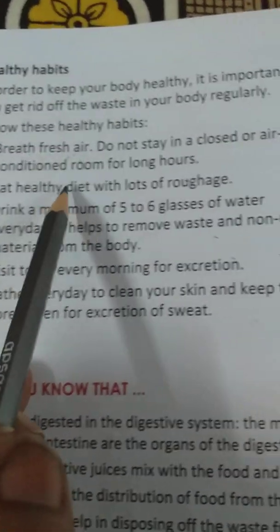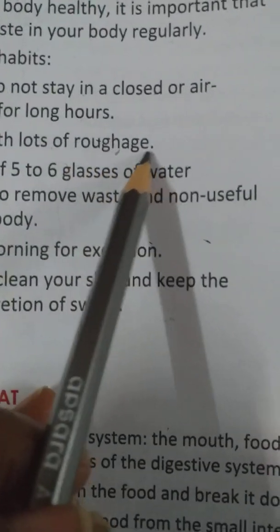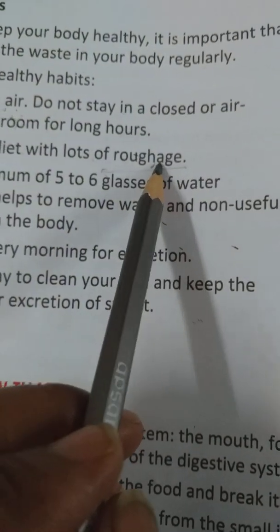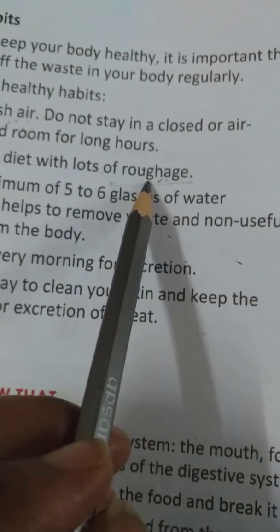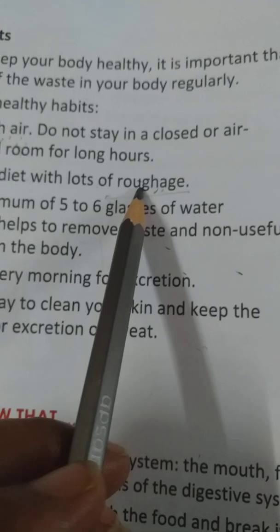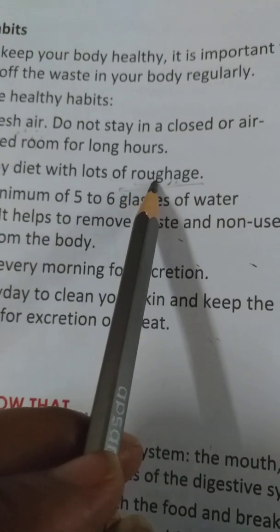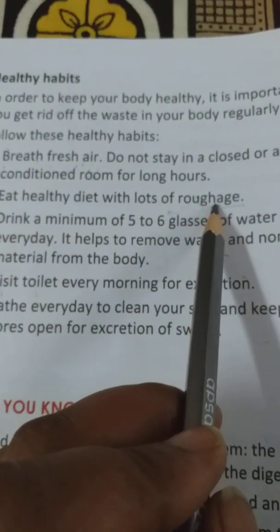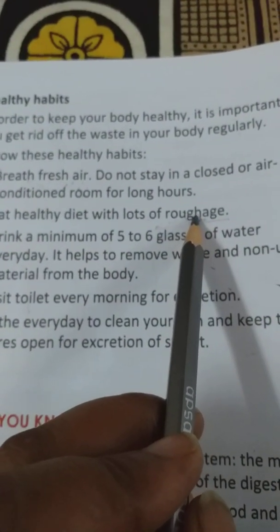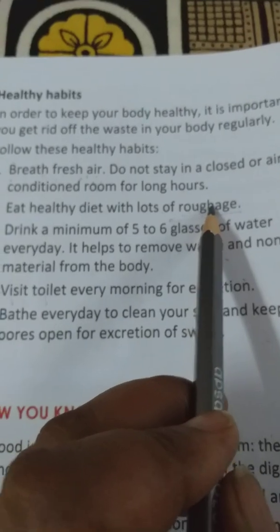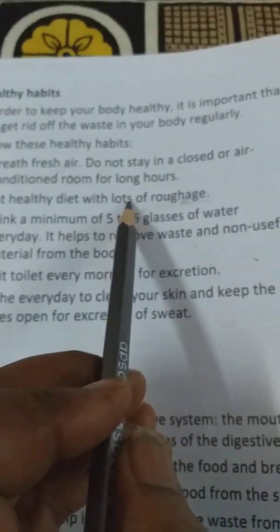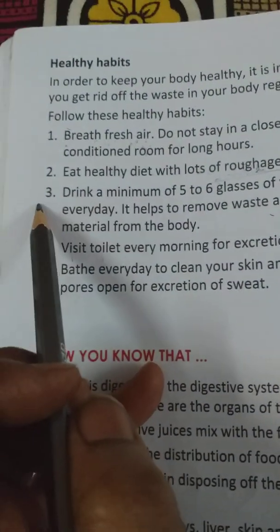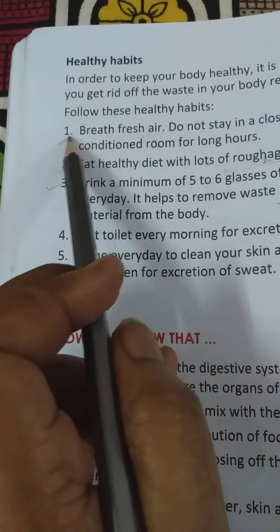Second point is eat a healthy diet with lots of roughage. What does roughage mean? This roughage is present in raw fruits and vegetables. Okay, this is a thing which does not get digested itself, but it helps in digestion. It helps in removal of solid waste from your body. So you should have lots of roughage, and this is found in fresh fruits and vegetables. And this we all know.